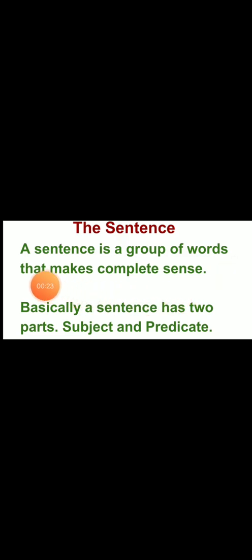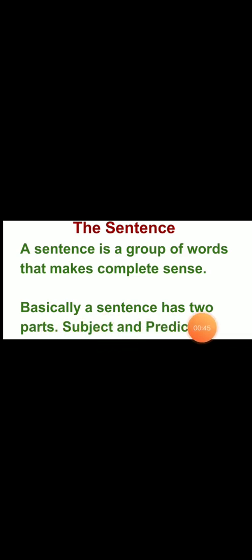So what is a sentence? A sentence is a group of words that makes complete sense, meaning it should have some clear meaning. If it is not showing any sense, if it does not have clear meaning, like what is going on, where is going on, what is that, what is this, etc., it cannot be a sentence.